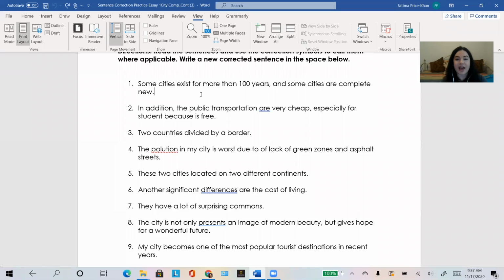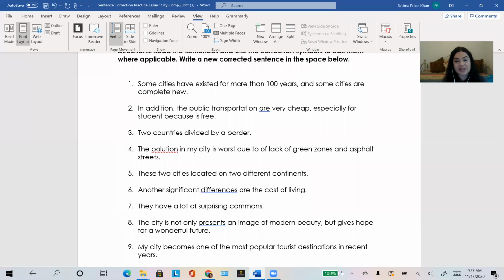So like, I have eaten breakfast. I have watched that program many times, right? So here we're going to change this. Some cities have existed, with the third verb form or the past participle, because the cities began existing over 100 years ago and still exist now.